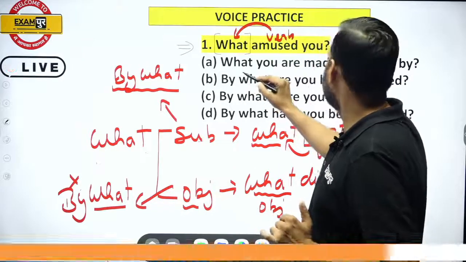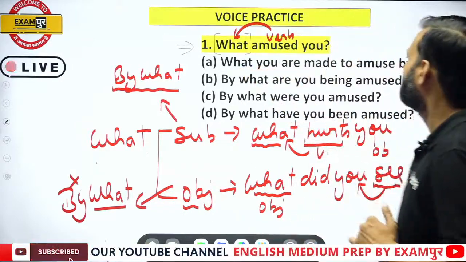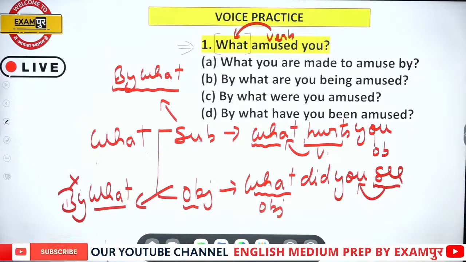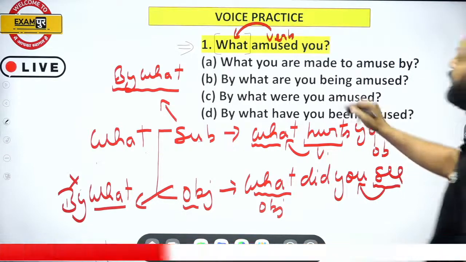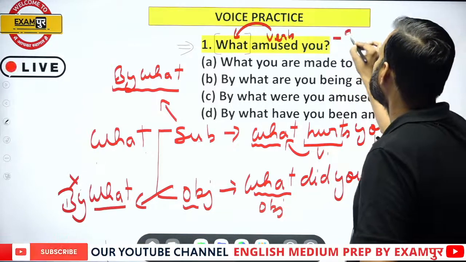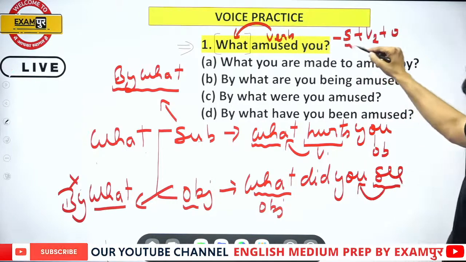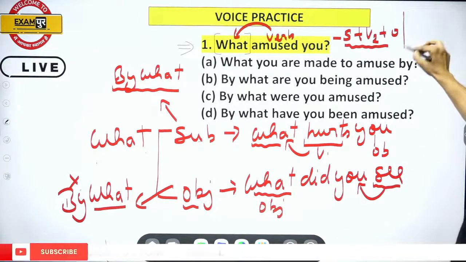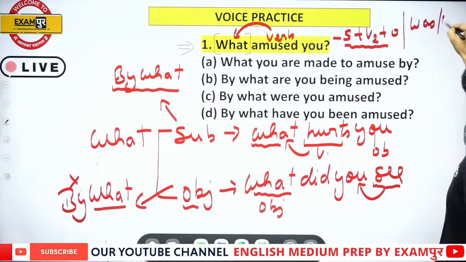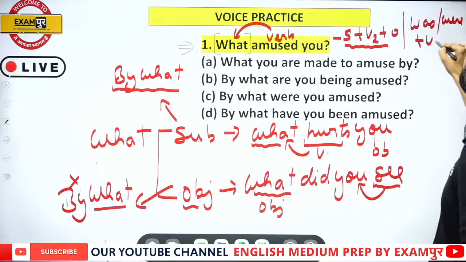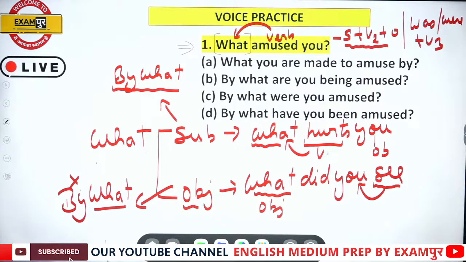So here the first option is what you are made to amuse by. Second is by what are you being amazed. Third, by what were you amazed. See, this sentence is in past indefinite tense, and past indefinite tense into passive becomes was or were plus V3.